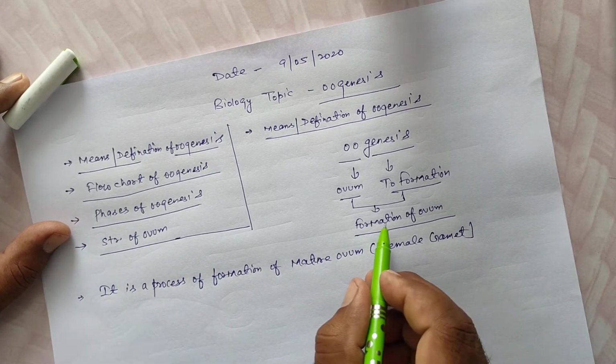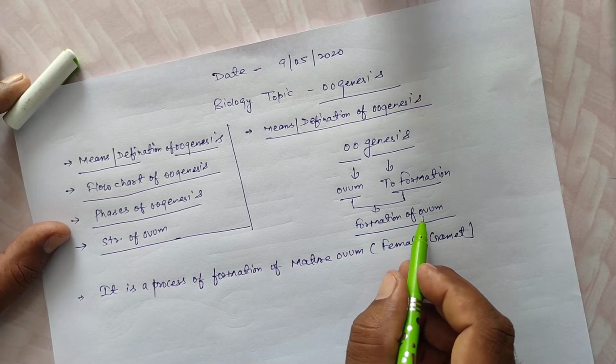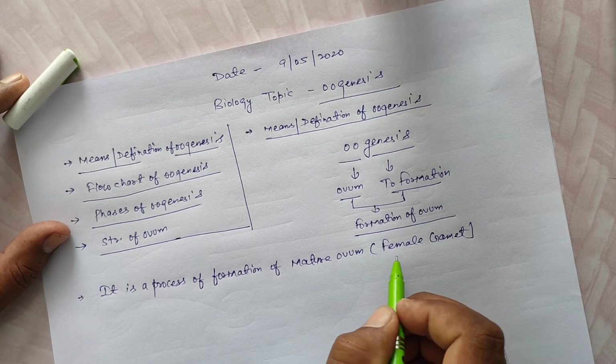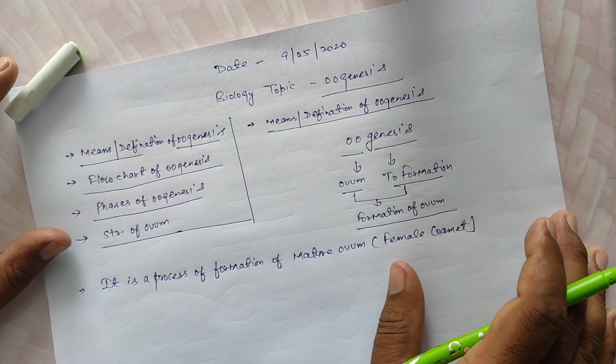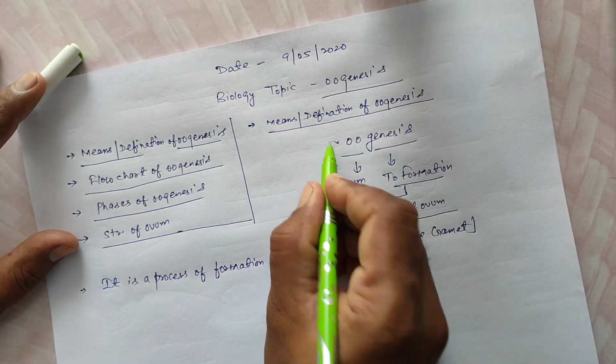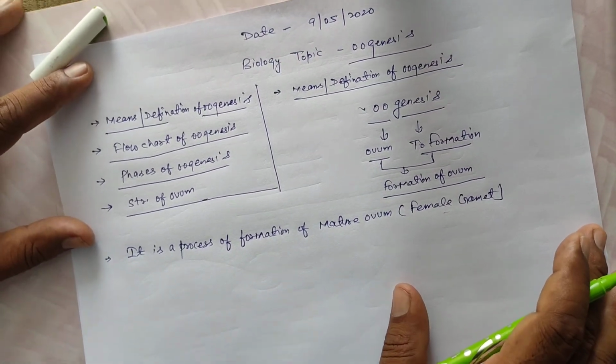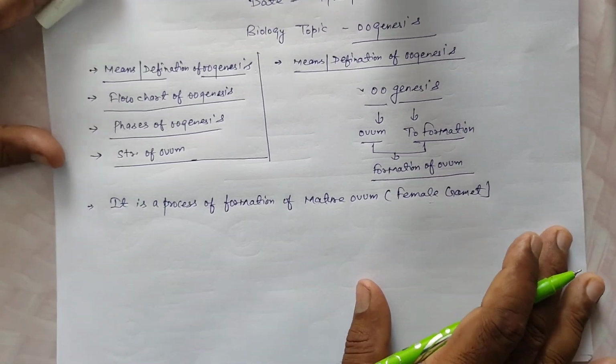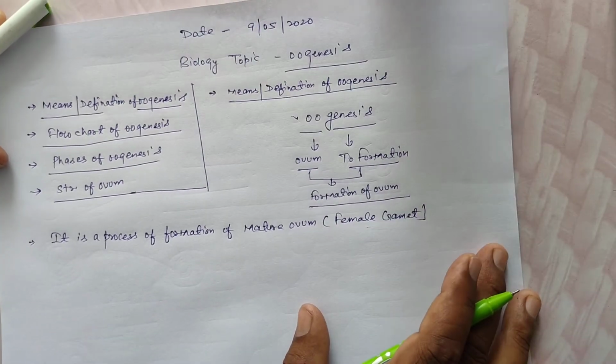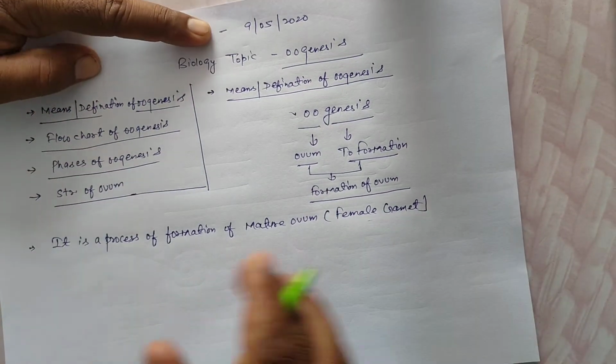The formation of a mature ovum or mature female gamete is the process called oogenesis. Second, another definition of oogenesis.